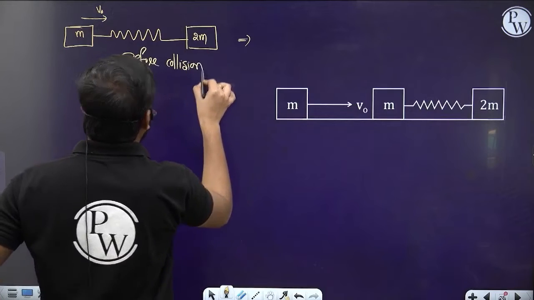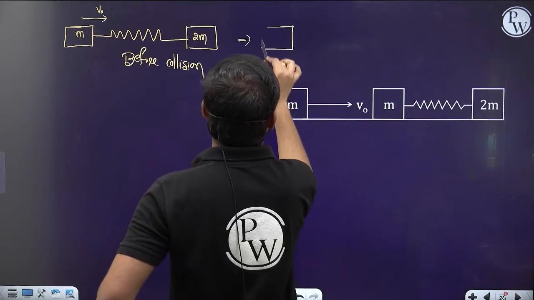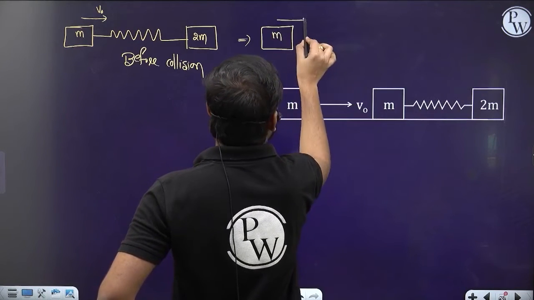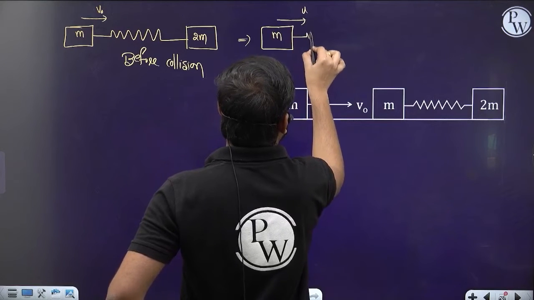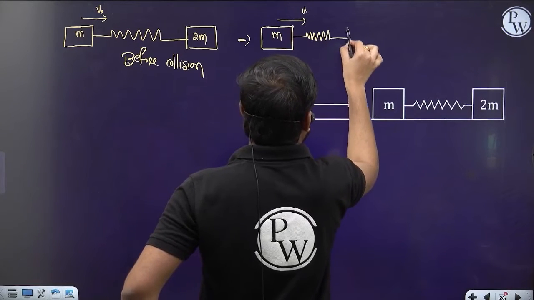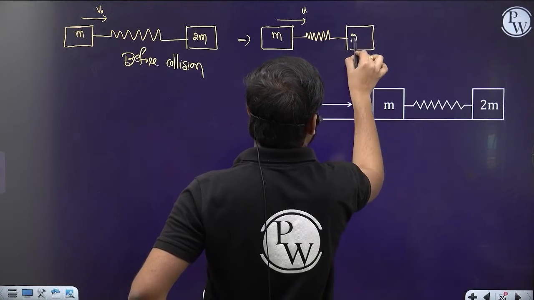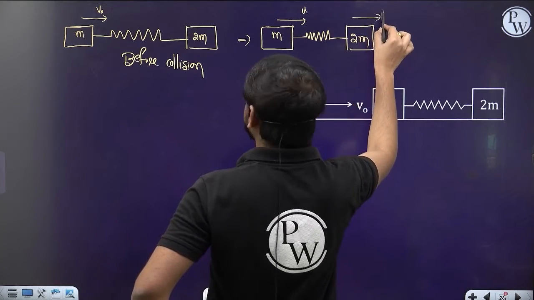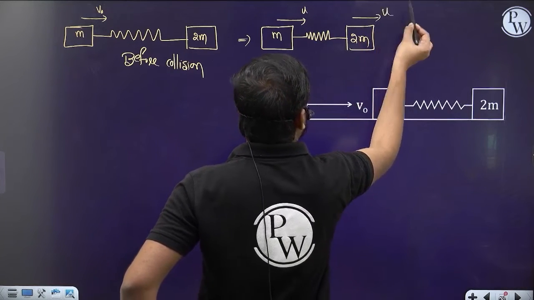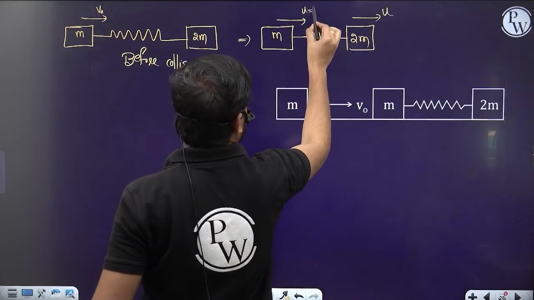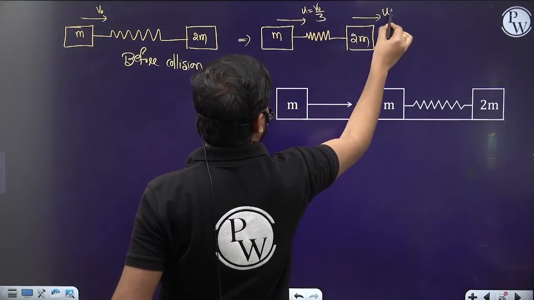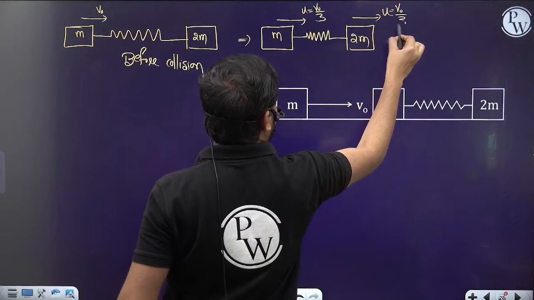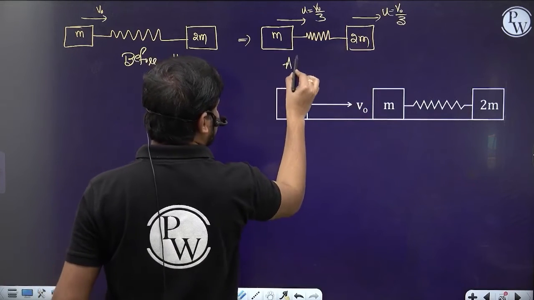And then after collision, this is of mass m, which moves with the velocity u. So then the spring will be compressed, right? This is of mass 2m. The spring will be compressed. This is of mass m, so this is also u. This velocity is v naught by 3, and this velocity is also v naught by 3. We already calculated that. So this is after collision.